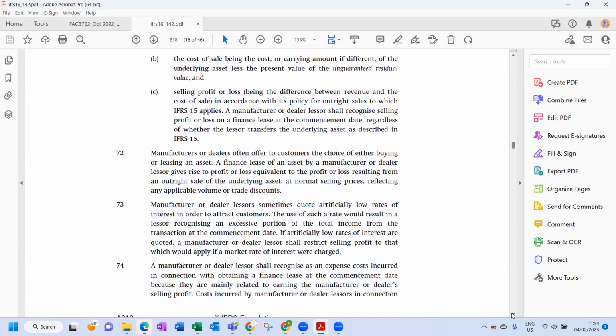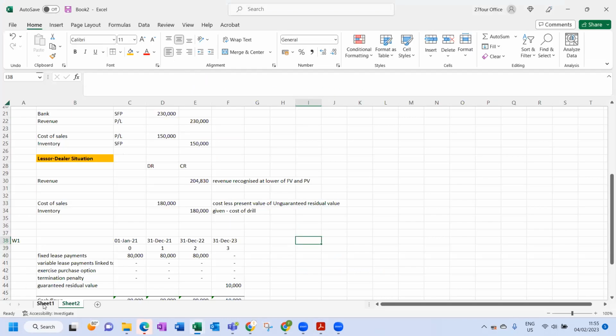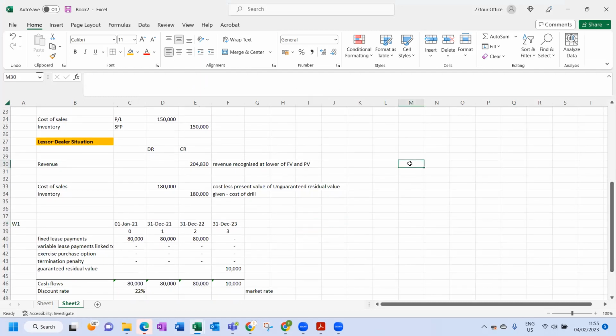So let's quickly have a look at something here. If you have a look over here, the selling profit that they are making is as follows.